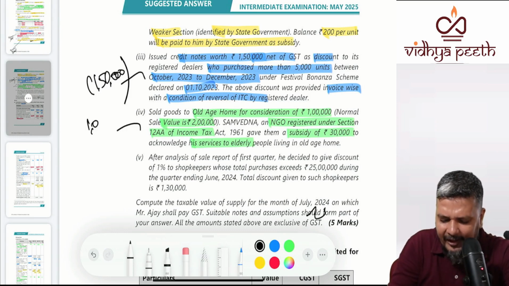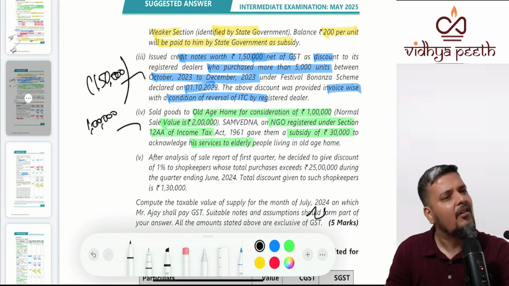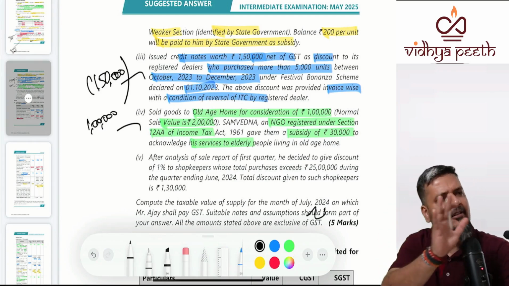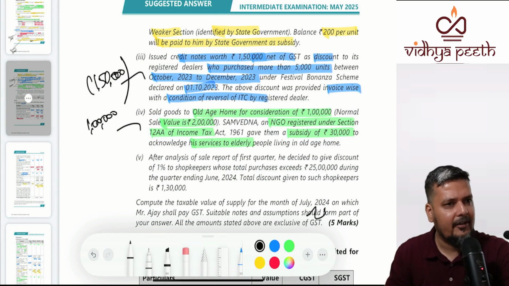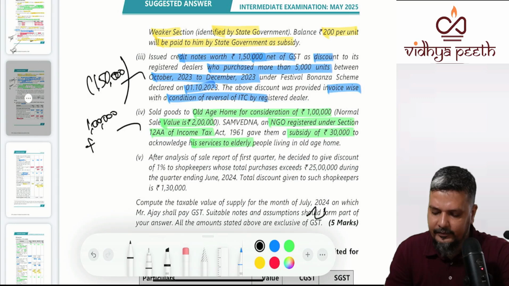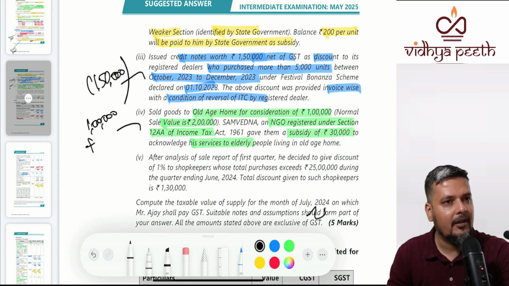Forget about the normal sale value. You have sold to him for 1 lakh. Your market value, let it be anything. What is the transaction value? 1 lakh. Whether the subsidy by a third person will be added. No. See, a subsidy of 30,000 to acknowledge his services. To acknowledge his services.